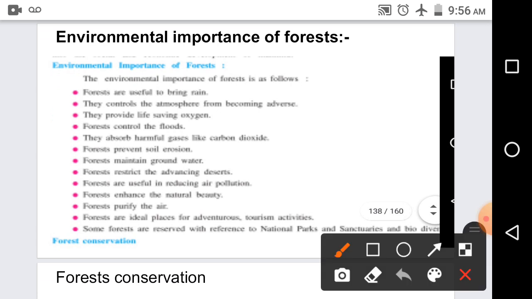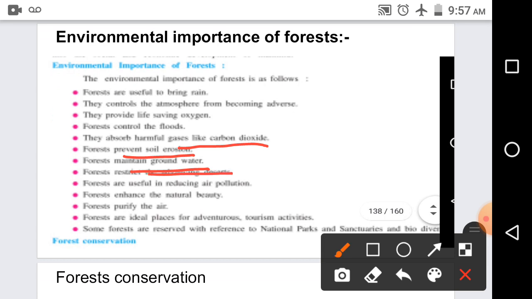Then they absorb harmful gases, like carbon dioxide. It prevents soil erosion. It maintains groundwater. The roots of the trees hold on to the soil, they hold on to the water, they help, right? Then, to restrict the advancing deserts.